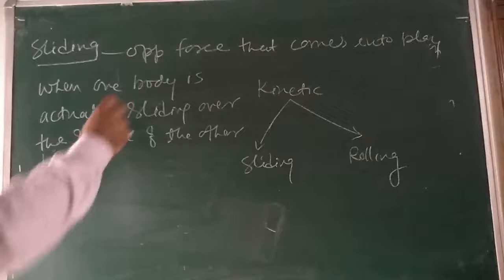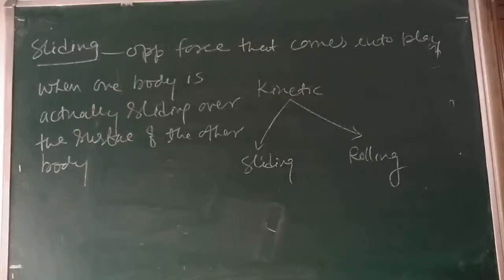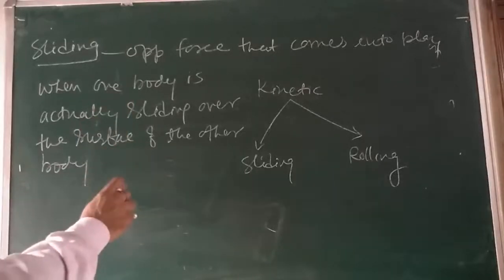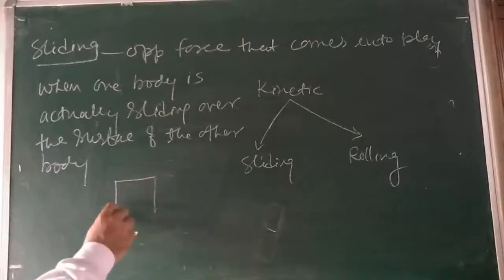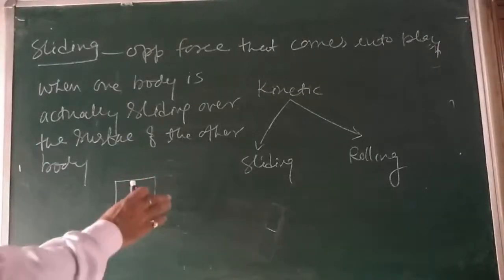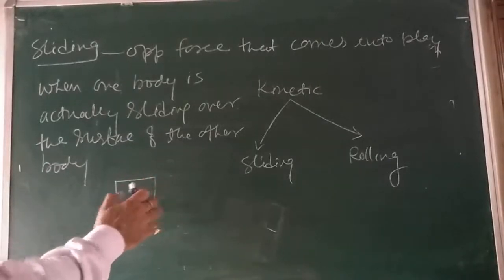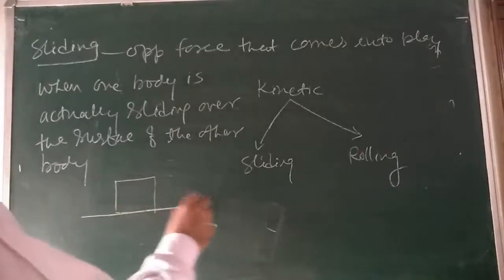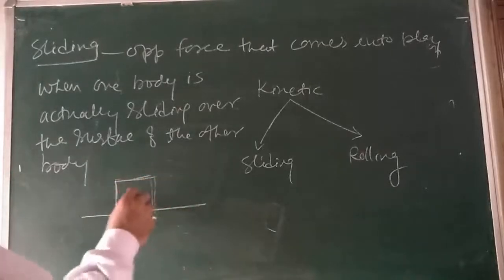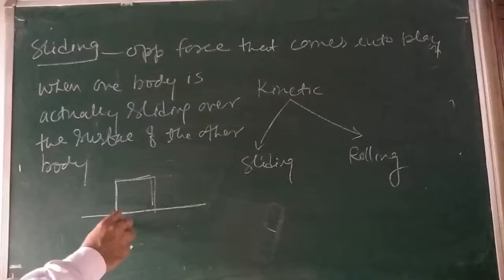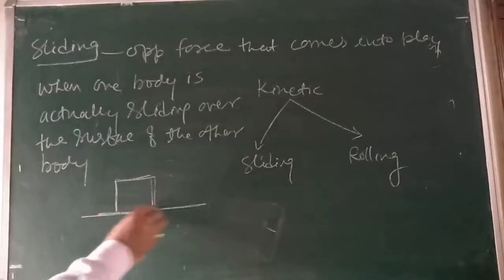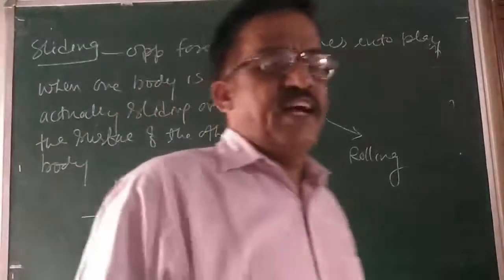It is called sliding friction. For example, when a flat block is moved over the flat surface of a table, the opposing force that acts here is called sliding friction.